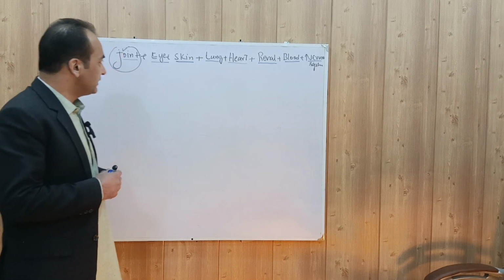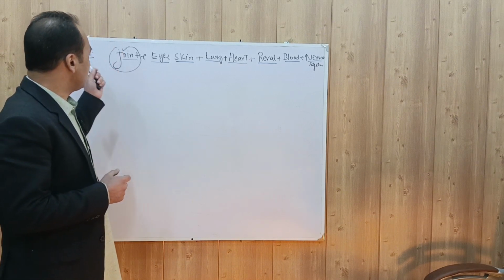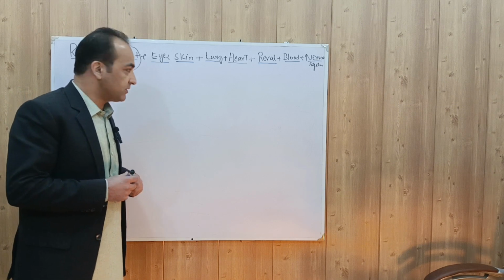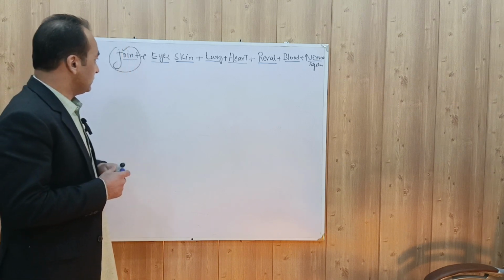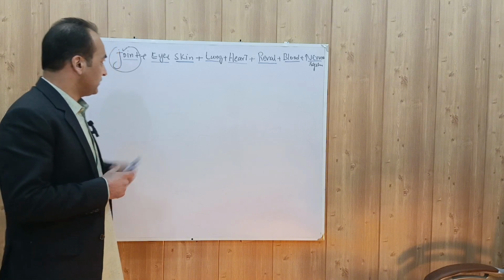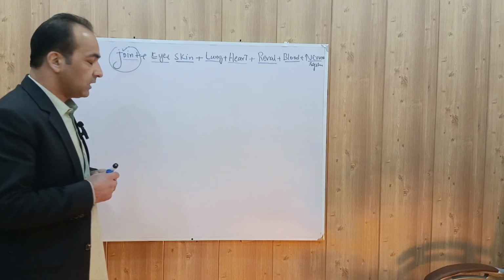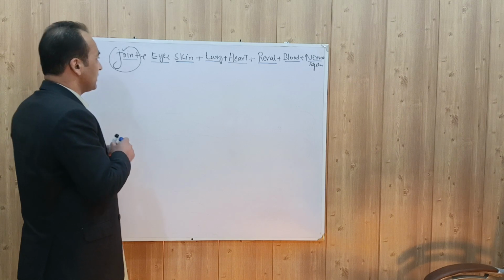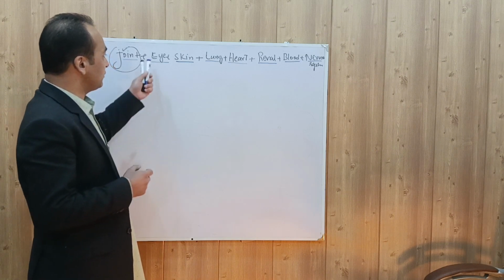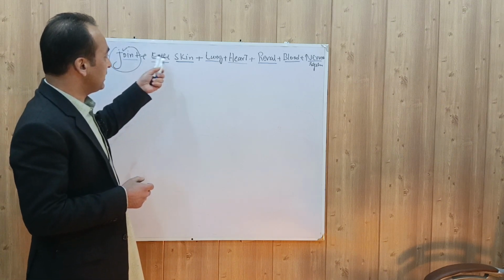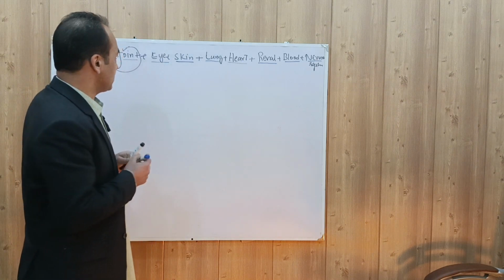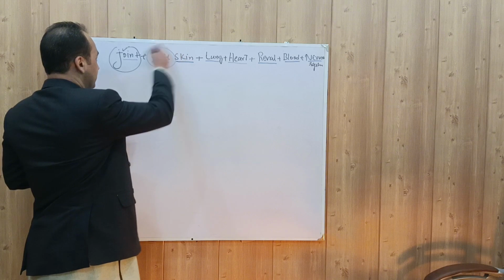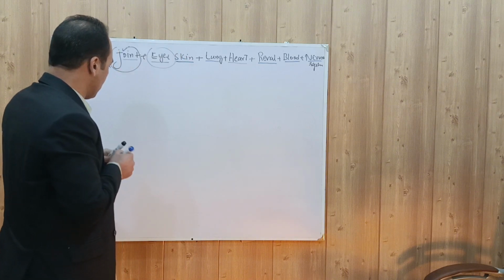As we have already discussed, rheumatoid arthritis is a multi-system disorder. We have discussed the arthritis. Now we will discuss the eye involvement. These are the extra-articular manifestations of rheumatoid arthritis. It can involve the eyes, skin, lungs, heart, renal system, blood, and nervous system. So what are the extra-articular manifestations? Eye involvement.